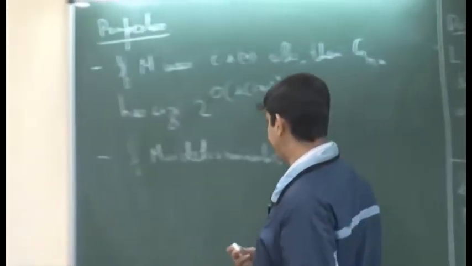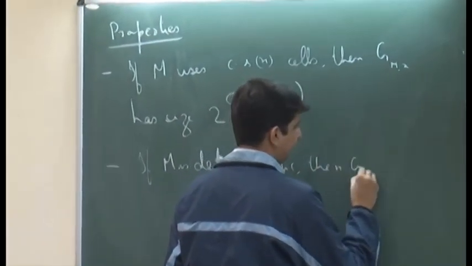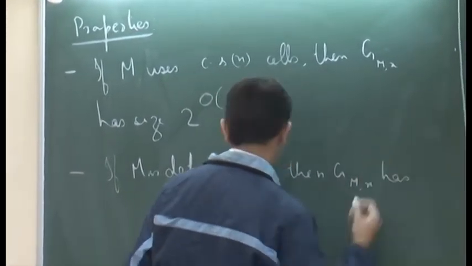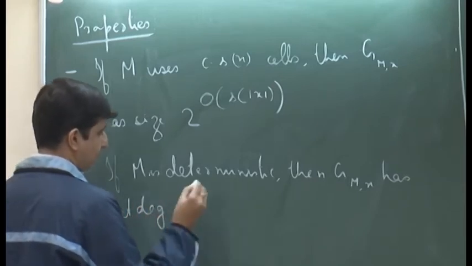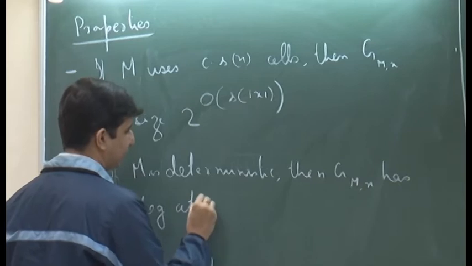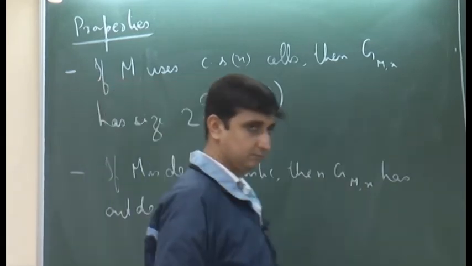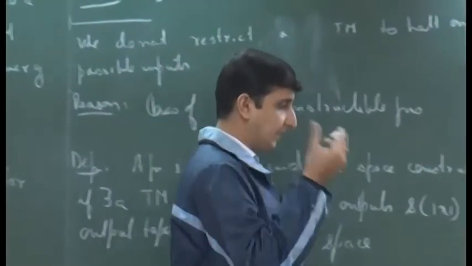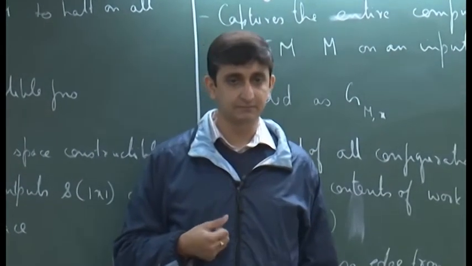If M is deterministic, then G M of x has out degree 1, or at most 1, let us say, because some configurations can be halting configurations from where you do not have any outgoing edges.